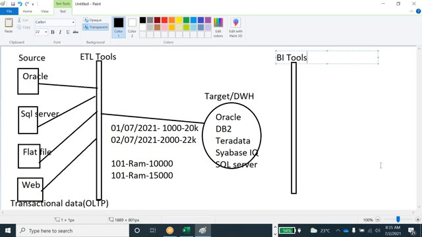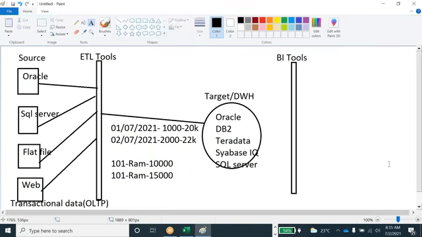On top of the target database, they're going to use the BI tools and generate the different kinds of analytical reports.